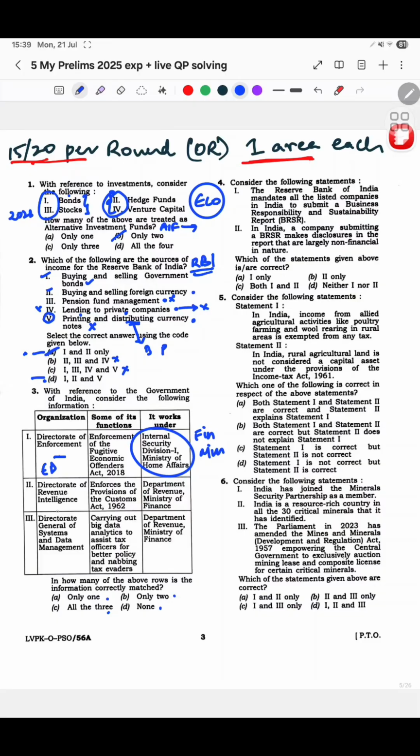And yeah, अब DRI है, Directorate for Revenue Intelligence. I know कि it will work under Ministry of Finance. But does it work under Department of Revenue? Is it that specific? I did not know. And this part, though, obviously I didn't know. So this question is basically a question where you should know everything perfectly, and I didn't know, so I moved on. I skipped this.